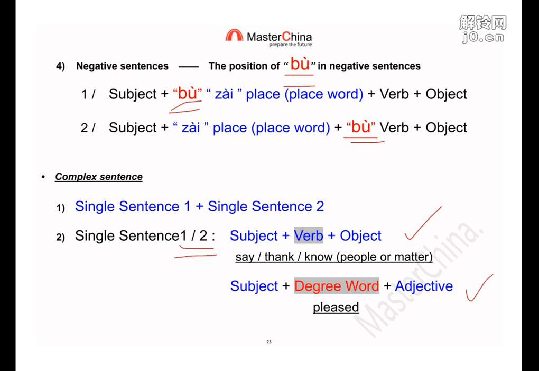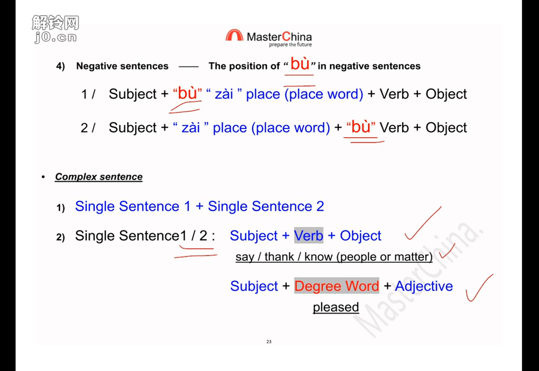So we learned for this verb, it goes with say. So I say I will go to Beijing. Then thanks for coming to our company, or know something. 我知道 something. I know that Leslie is a teacher. I know that Beijing is big. Right?